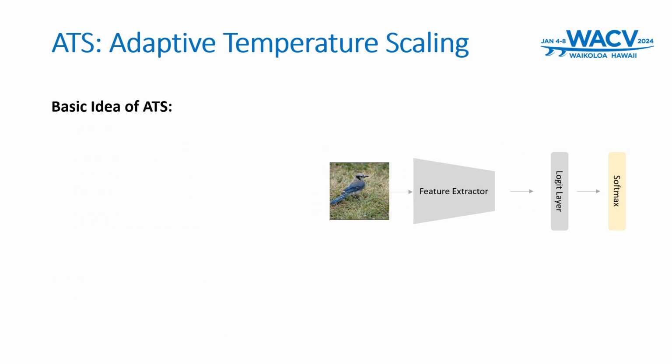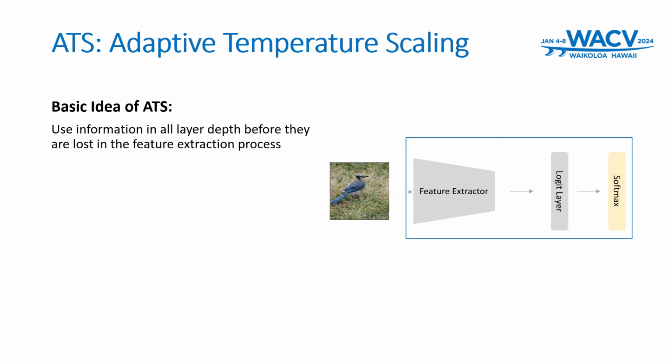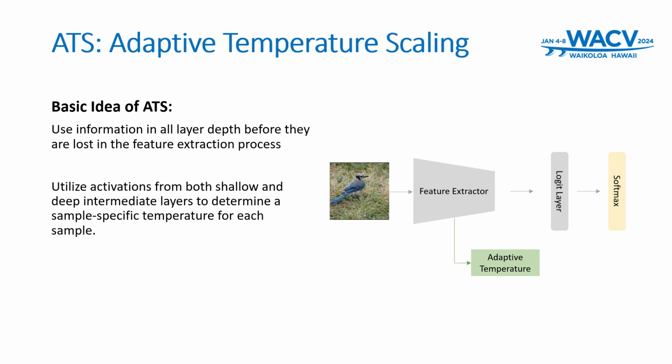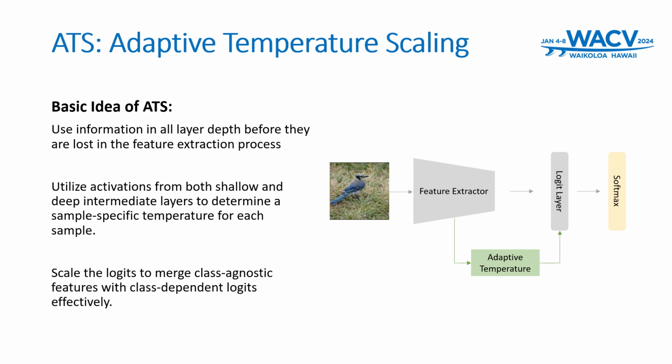To improve reliability in open-world settings, we propose adaptive temperature scaling. The core idea is leveraging information across all layer depths, addressing the varied nature of out-of-distribution samples. We achieve this by computing a sample-specific temperature parameter derived from activations in intermediate layers. The sample-specific temperature is then used to scale the logits to effectively combine class-agnostic features with the class-dependent outputs, thereby sharpening the distinction between in-distribution and out-of-distribution samples.